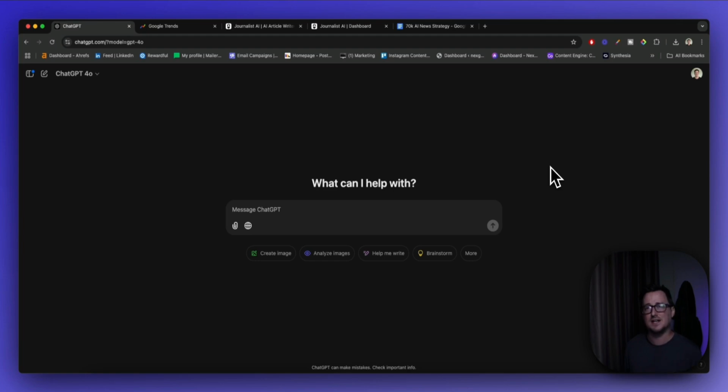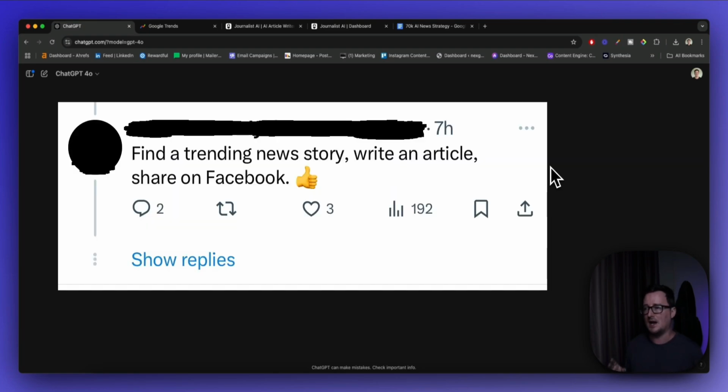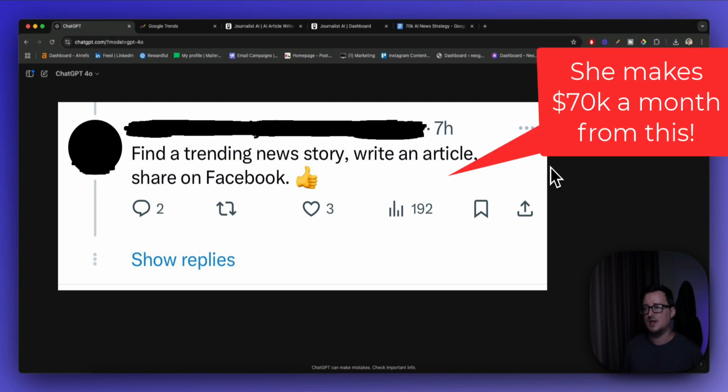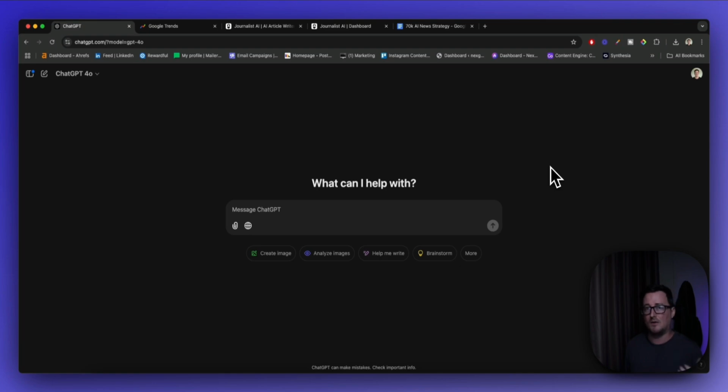$70,000 a month strategy generating AI news articles, all right? So I picked this strategy up from a well-known blogger on Twitter, or X if you will, and right now, as you can see from this screenshot, this is the strategy that they are using, okay? It sounds simple, obviously there's a couple of nuances to it, but let's go through it.